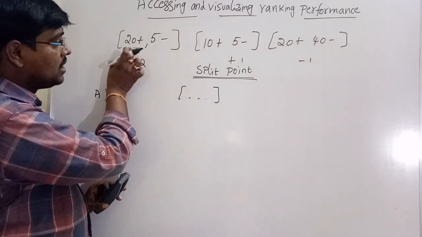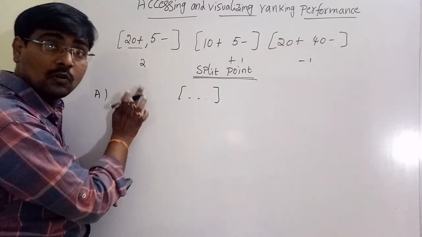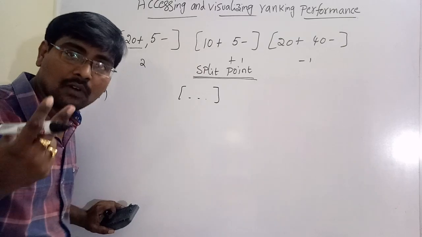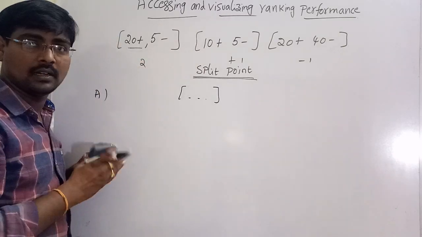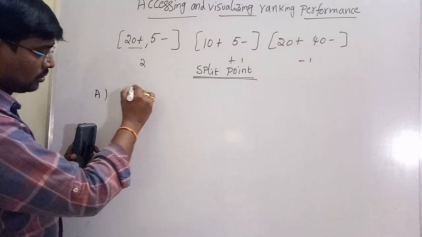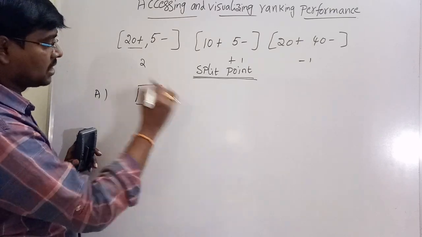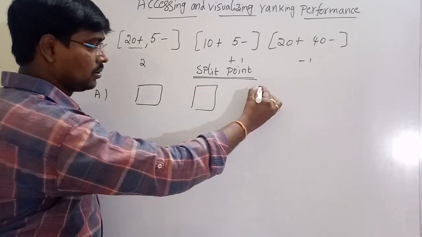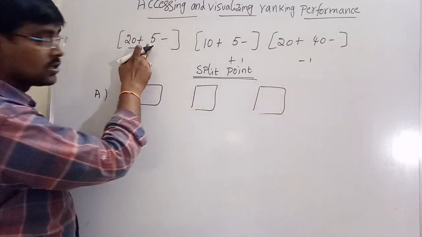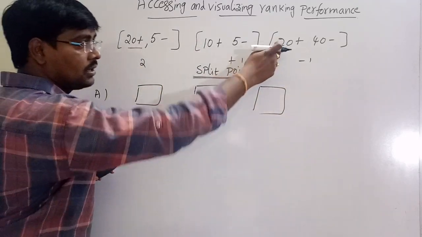That is, these positives and these negatives have the same score. If more than one element has the same score, that is called a tie. Okay, so see this one. This is segment 1, segment 2, segment 3. So this one is this one, this is this one, and this is this one.